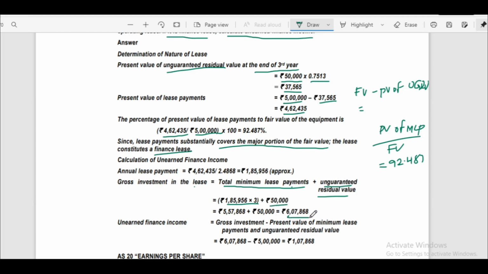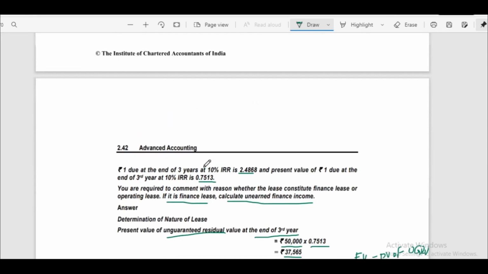Gross investment is 6,07,868. Now unearned finance income is gross investment minus present value of minimum lease payment plus unguaranteed residual value, that is 6,07,868 minus 5 lakhs. Unearned finance income is 1,07,860. That is question number 54.